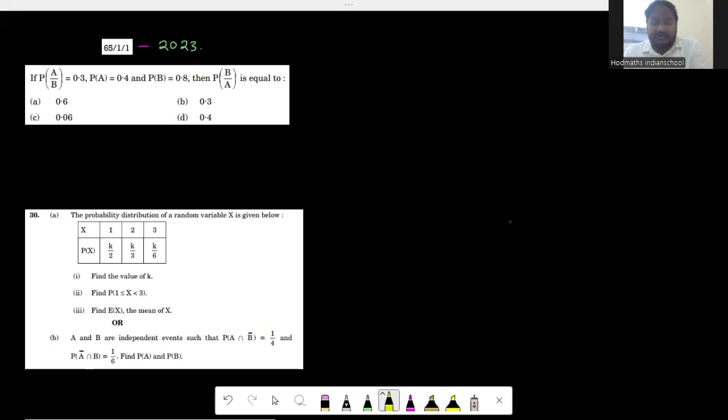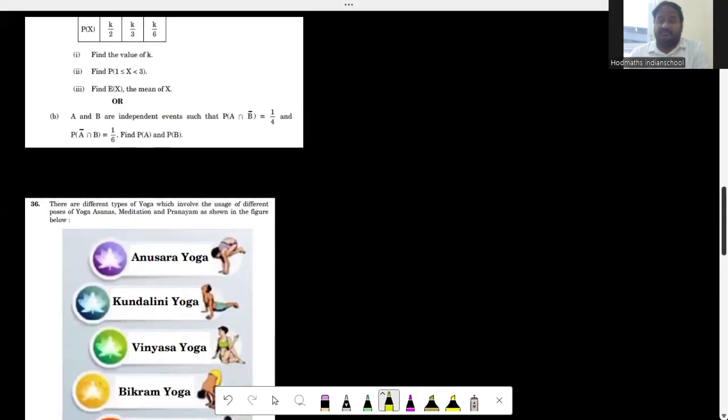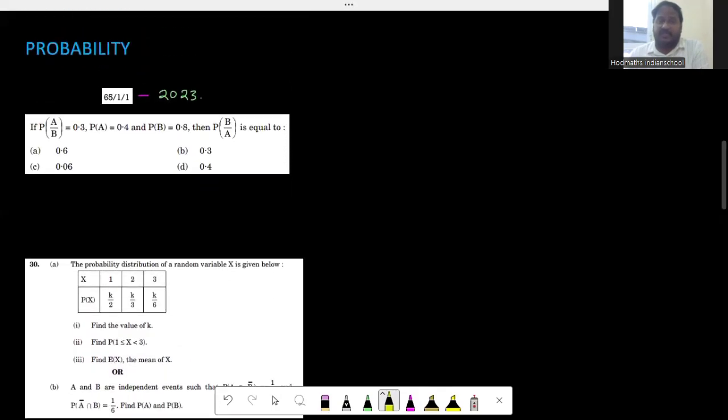So in this module, we are going to discuss one of the important topics of our CBSE curriculum, that is probability. And what are all the questions given in the 2023 board examination in different sets, such as 65/1/1, 65/2/1, 65/3/1, 65/5/1, from the chapter exclusively probability, because what is the weightage of this probability?